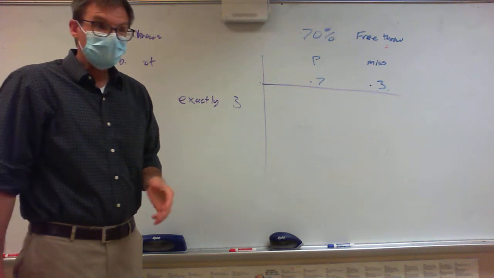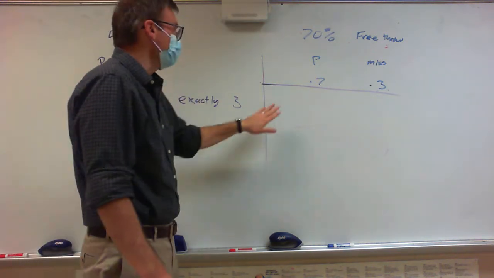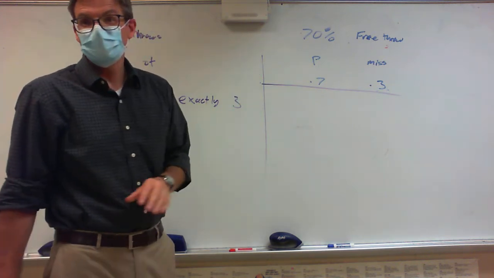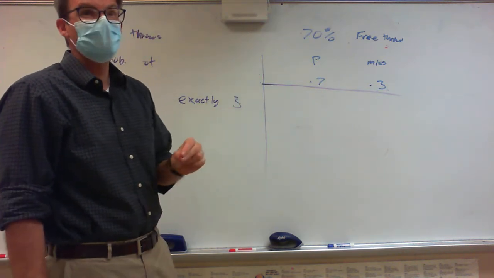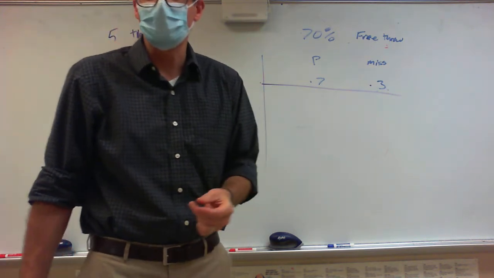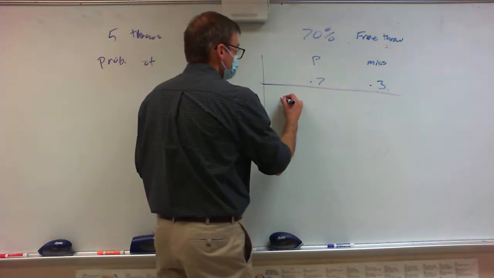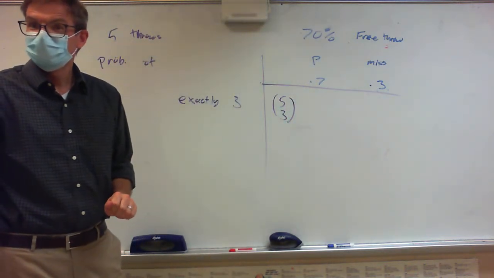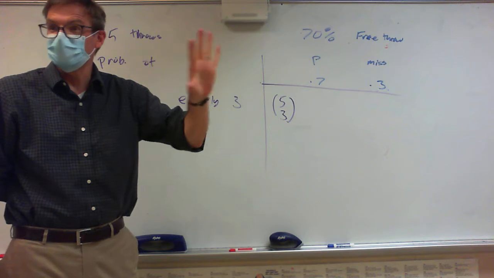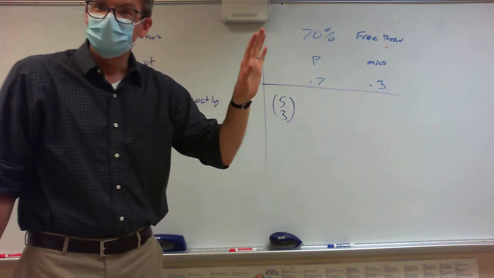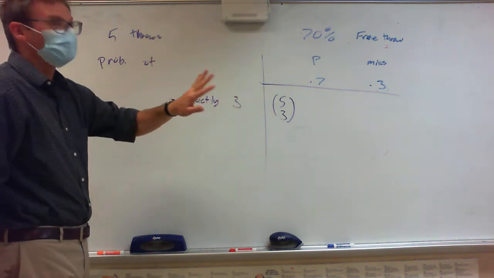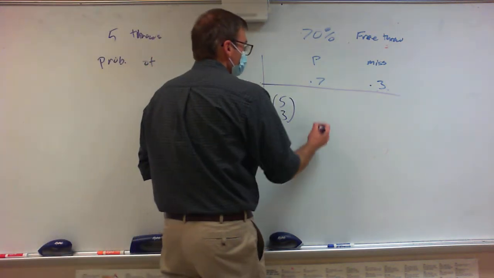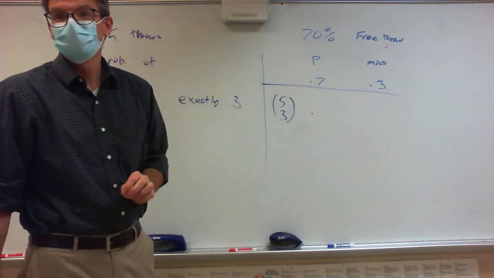All right, so here's how we do that. First, we want to count the ways we can make exactly 3. How many shots are we taking? 5. How many of them do we want to work? 3. Are we okay? So this is going to be 5 choose 3. We're counting the number of ways we can make 3 free throws. Tongue twister.